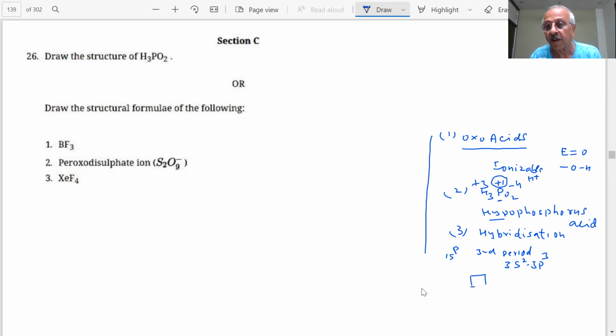So what will happen? How many bonds does phosphorus have to form?